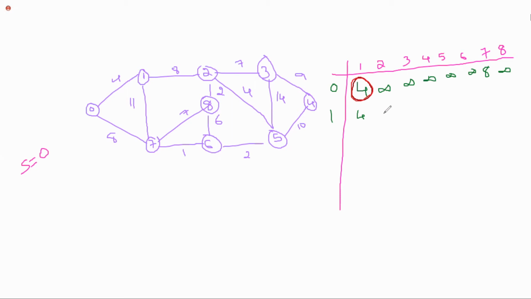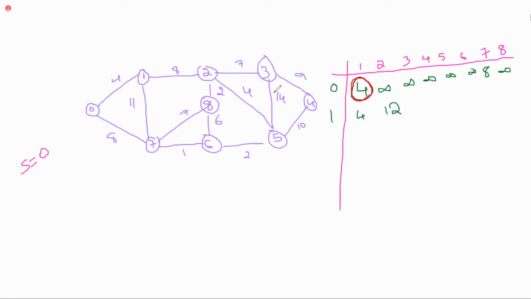Yes, possible, because now vertex 1 is known, and there is an edge 1 to 2. So 0 to 2 via 1 we can do. 4 plus 8 means 12. 12 or infinity, which one is smaller? 12. So I'm updating this distance with 12.